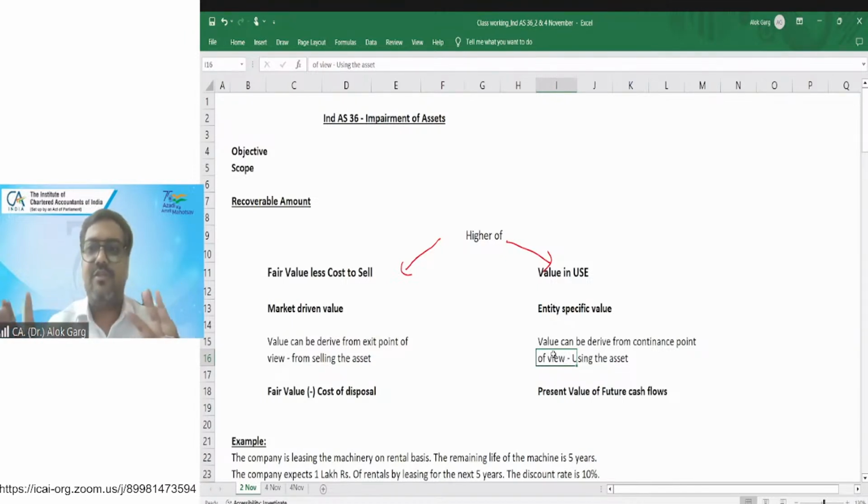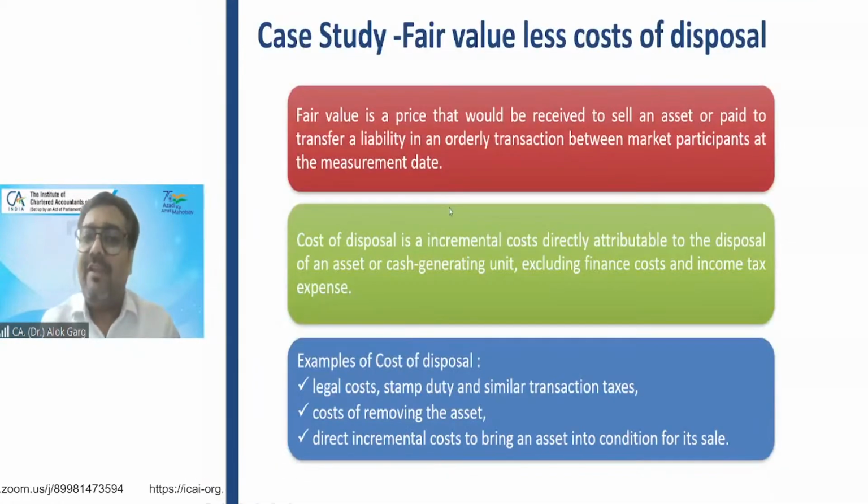So you have understood the difference between fair value less cost to sell and value in use. These are the two important metrics which are required to be calculated for arriving at recoverable value, right? And if one of the metrics is higher than the carrying value, then the other metric is not required to be computed. This is what the standard talks about, right? So let's move on again to my PowerPoint presentation. Fair value we have discussed.